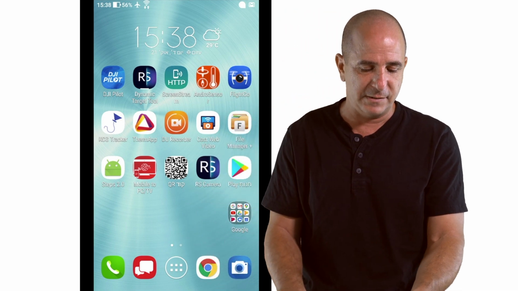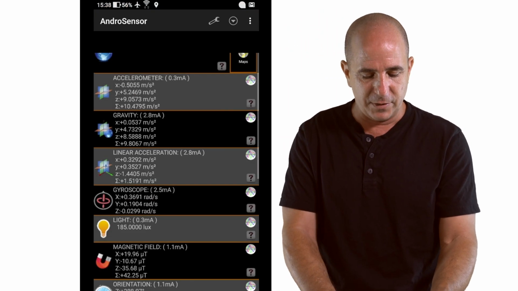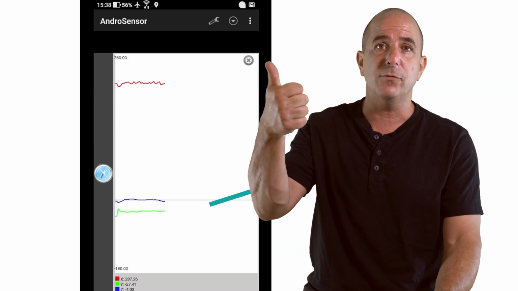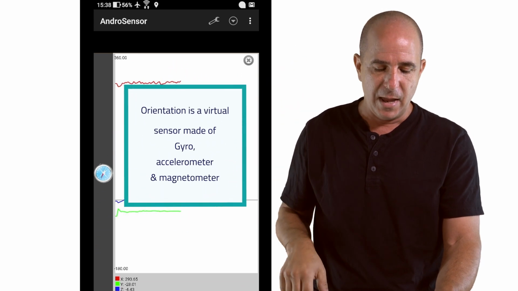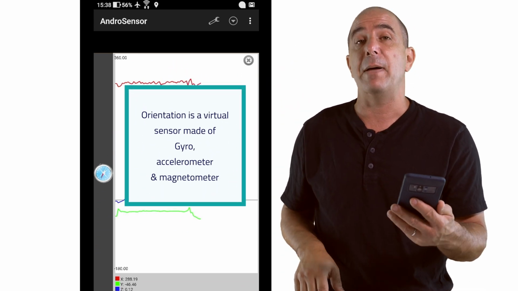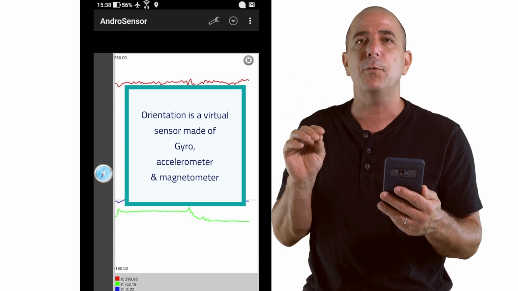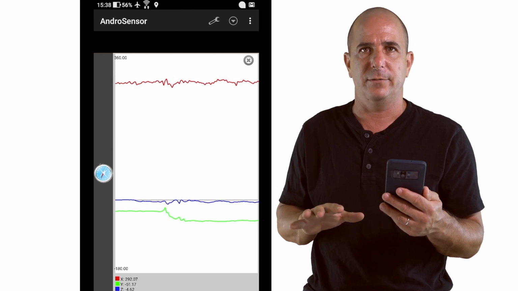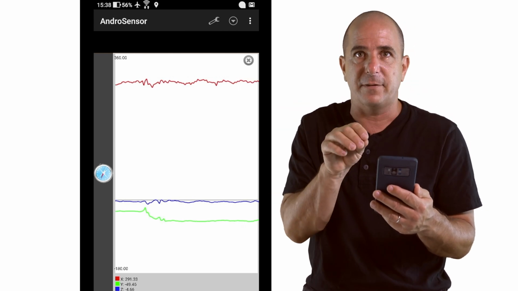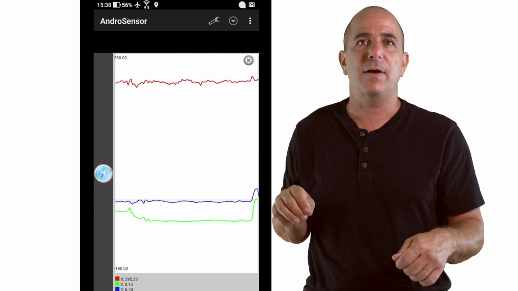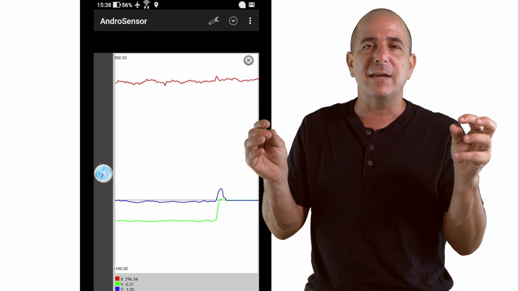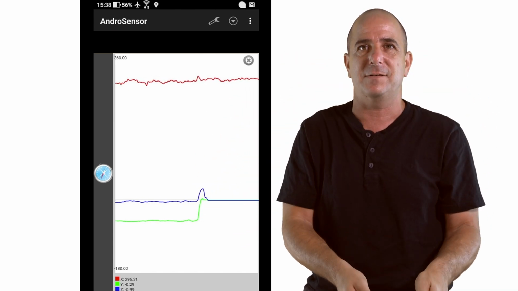And a good example for that is the orientation. If I look at my Android sensor app, the orientation is a virtual sensor composed from gyro, accelerometer, and magnetometer, and it's a kind of magic. There's a lot of algorithms behind that. The most important thing to bear in mind is that it's actually implemented in hardware. There's a piece of silicon that computes everything. So basically, instead of having a sensor, and another sensor, and an algorithm, and combining them, everything is implemented in the same piece of silicon.